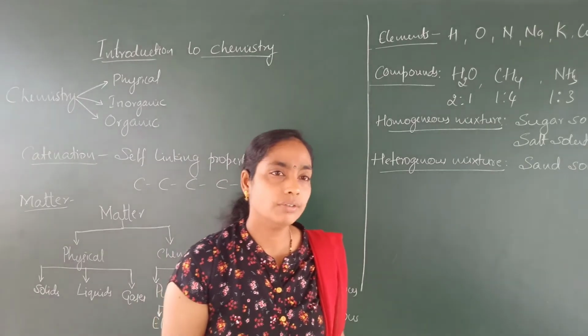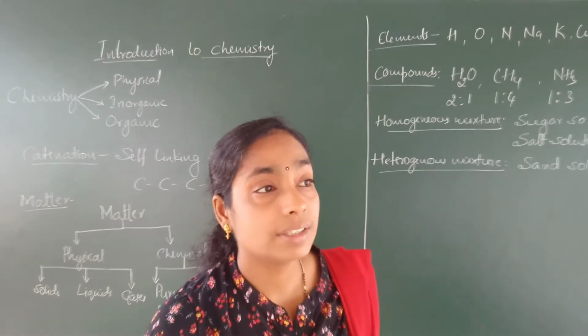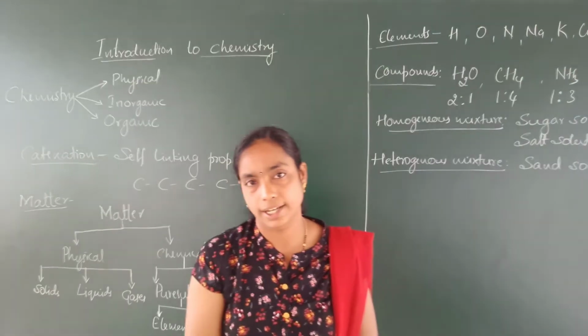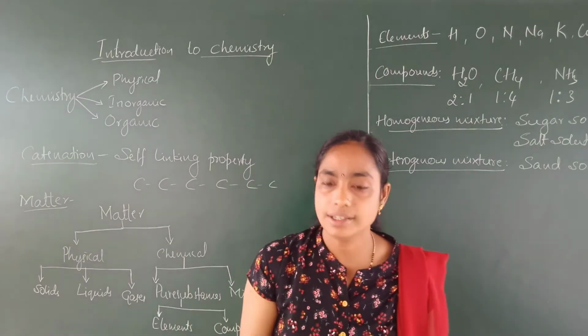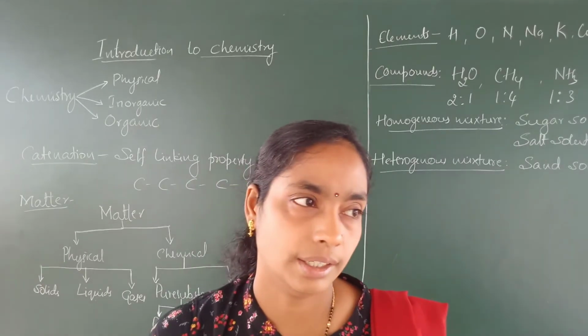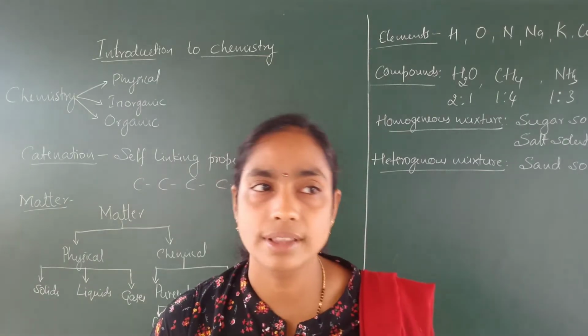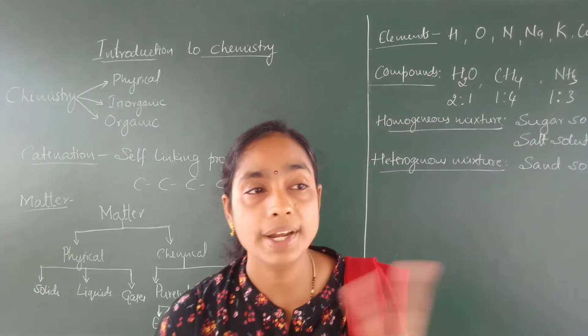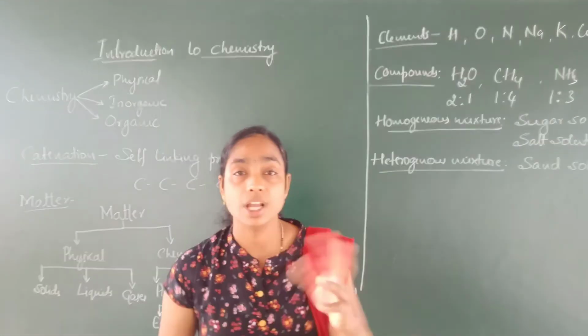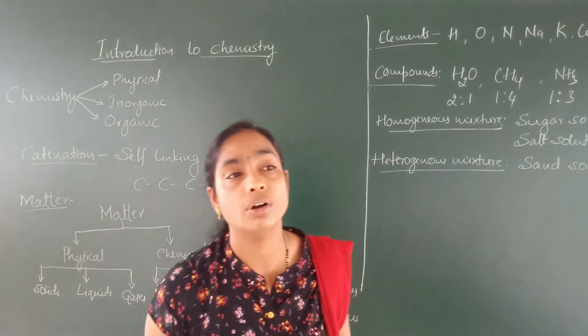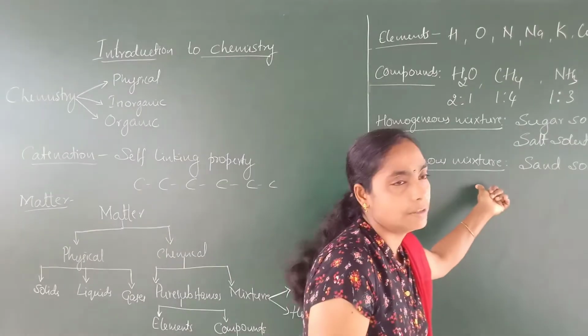After the dissolution, the sand will settle at the bottom of the container. We can see sand particles at the bottom of the container. So, sand is in the solid state and water is in the liquid state. The two components present in the sand solution are in different phases. Then such a solution is called a heterogeneous mixture.